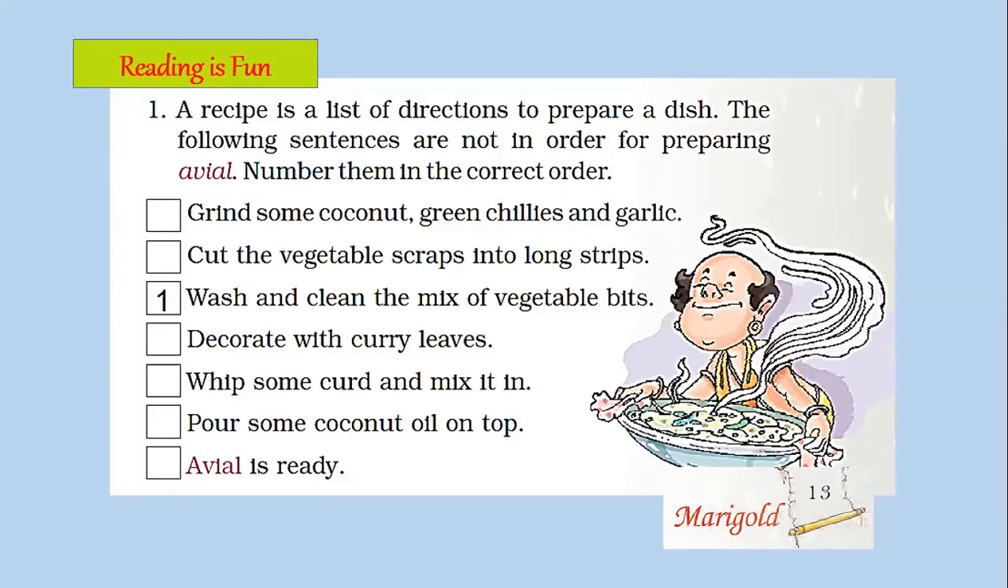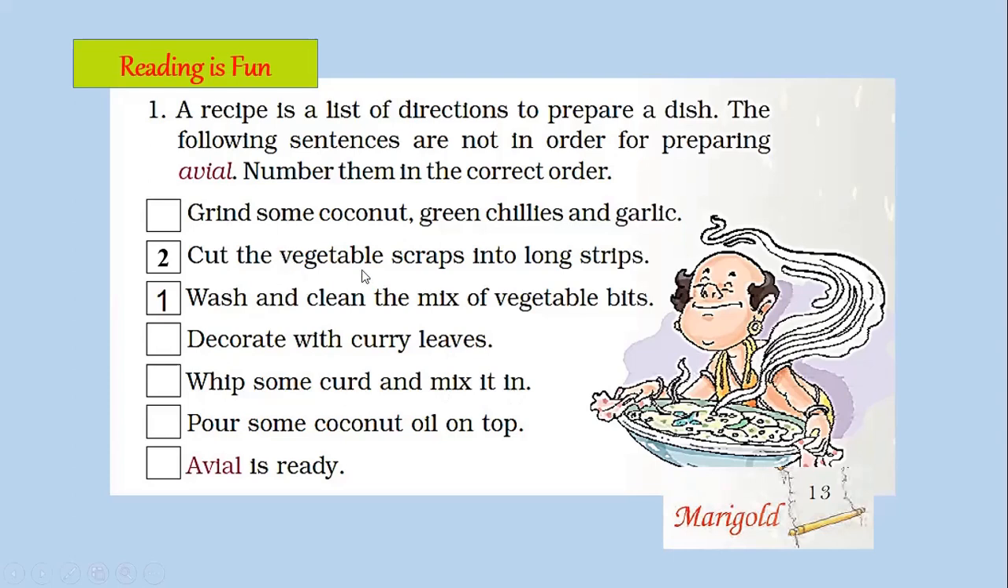First, I am going to read out all the steps that are listed out here. Grind some coconut, green chilies and garlic. Cut the vegetable scraps into long strips. Wash and clean the mix of vegetable bits. So this is the first step, children, and it is already marked here. Next sentence, decorate with curry leaves. Whip some curd and mix it in. Pour some coconut oil on top. Avial is ready. Since we already know the first step, let's hunt for the second step in the recipe.